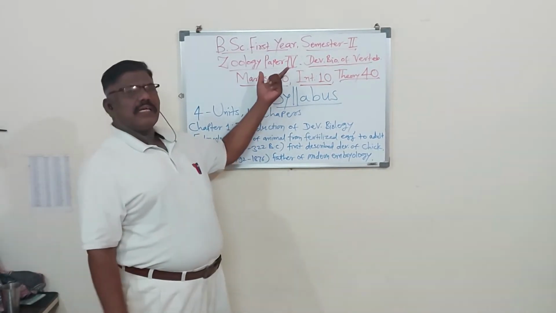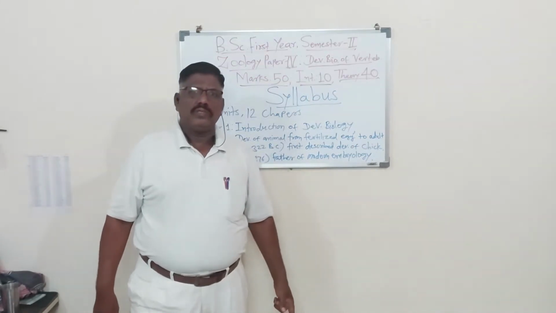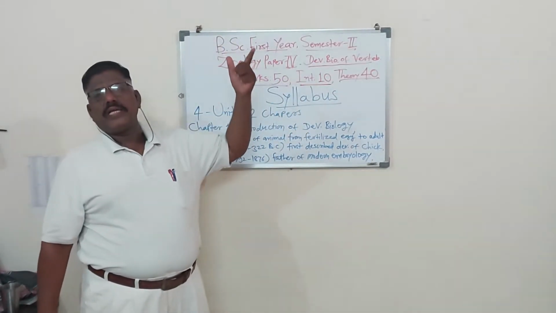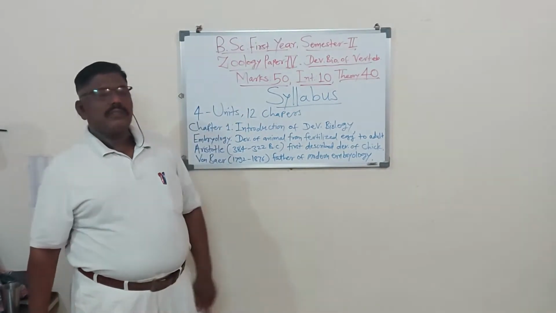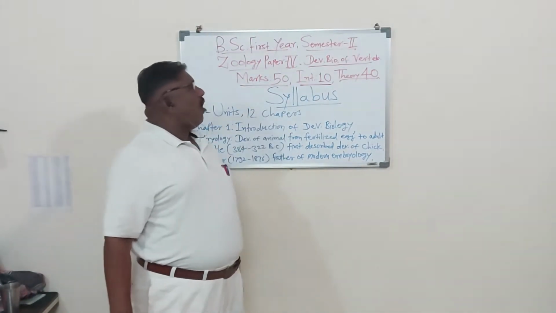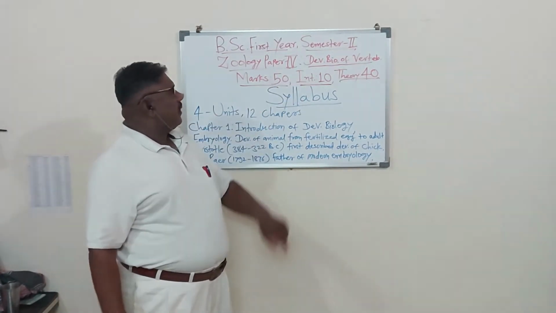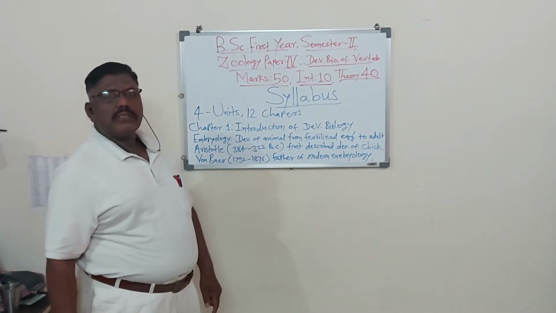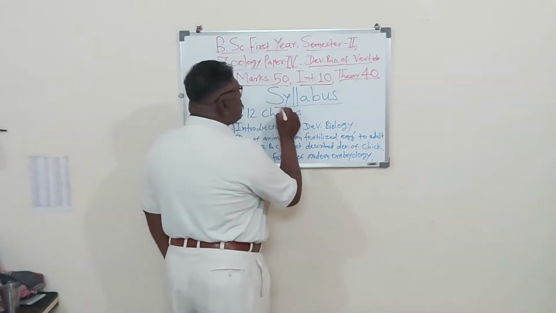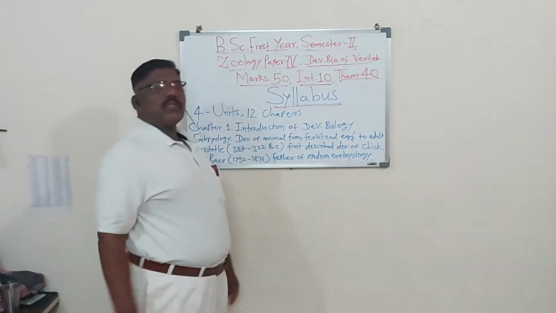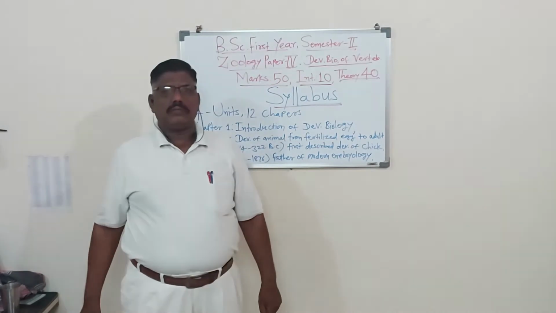Similarly in botany also there is a Paper 3 and Paper 4. In fishery also there is Paper 3 and Paper 4. Here Paper 4 is the Developmental Biology of Vertebrates. Now first we will discuss the syllabus. The syllabus is very important.